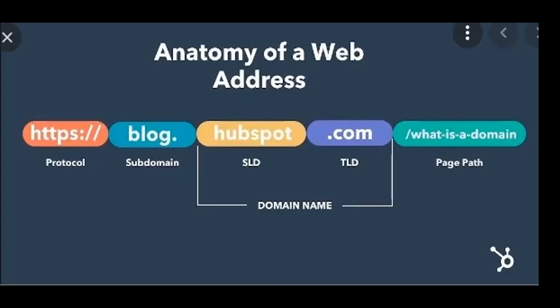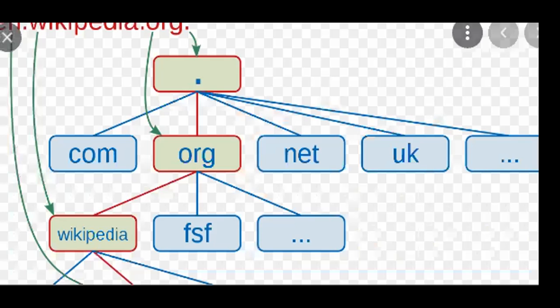If a company is a commercial business, the domain name will be .com. For educational institutes, the domain name will be .edu. For governmental agencies, it will be .gov. For defense websites, it will be .mil. For network organizations, it will be .net. And if the organization is non-profit like NGOs, the domain name will be .org. Here are some country specific domain names that we use.